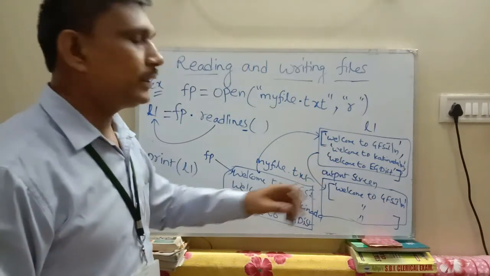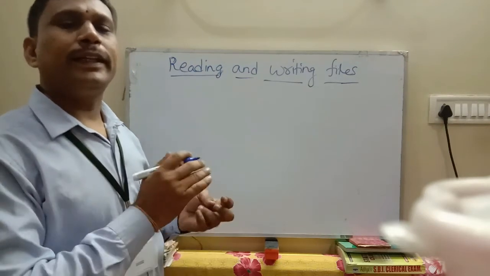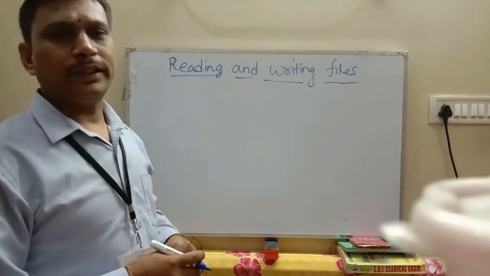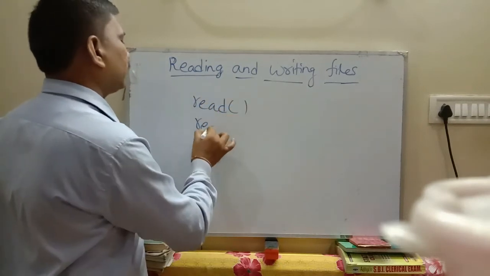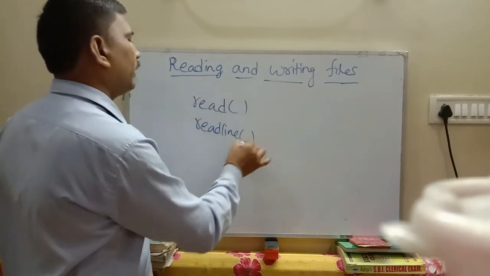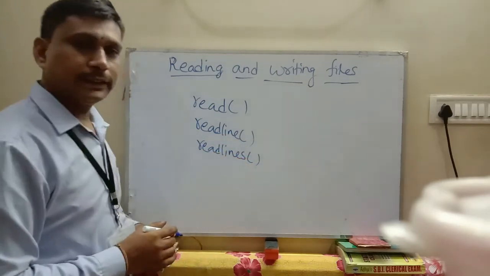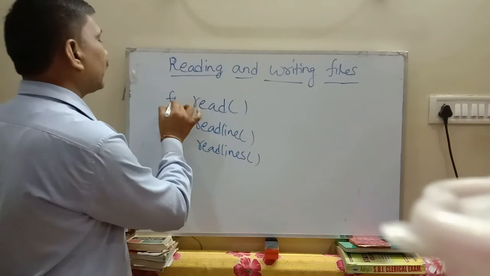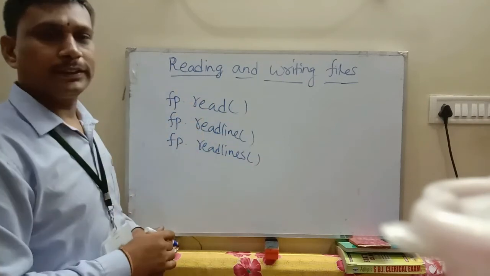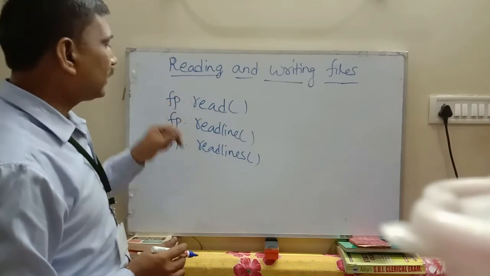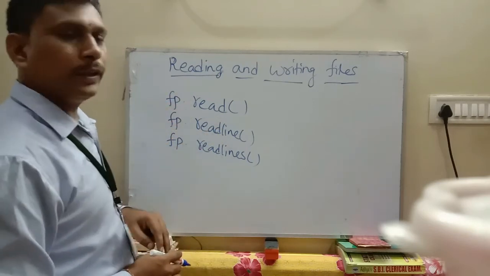Up to now we have discussed the read method, the readline method and the readlines method. What is the difference between these three methods? First, the similarities: all these three methods are used with a file pointer only.